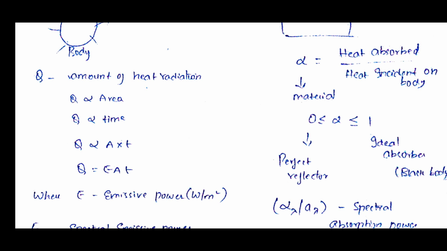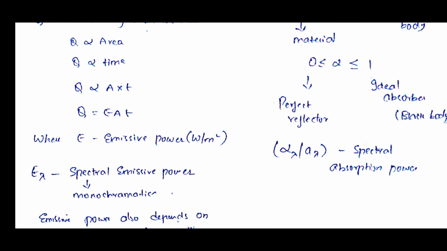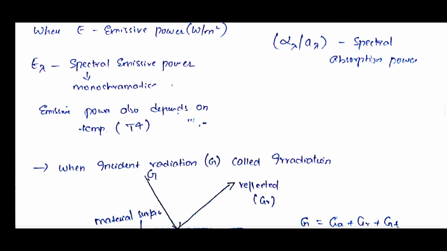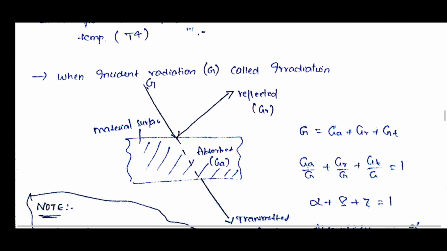In the same way, we can do it for alpha suffix lambda, that is the spectral absorptivity or monochromatic absorptivity. That means at some particular wavelength we can find out the values. How we can find out those values, we will see later on.